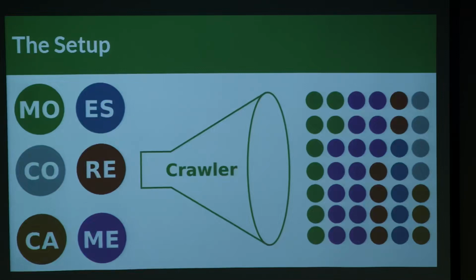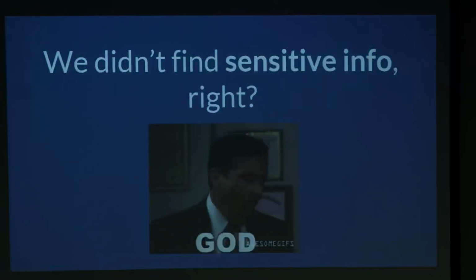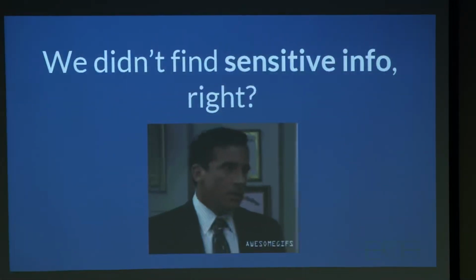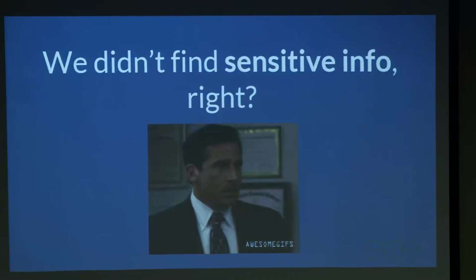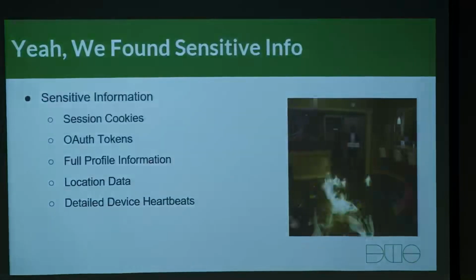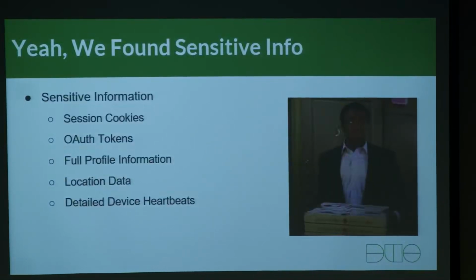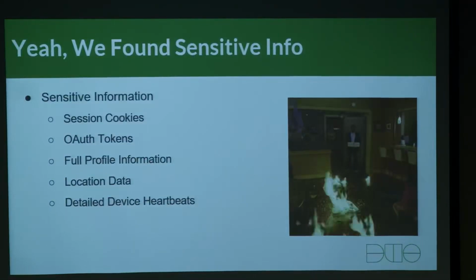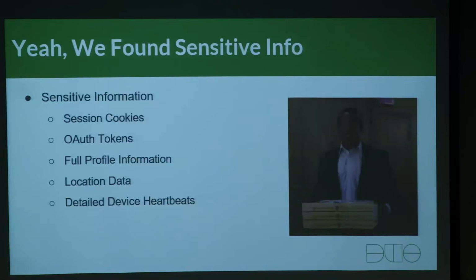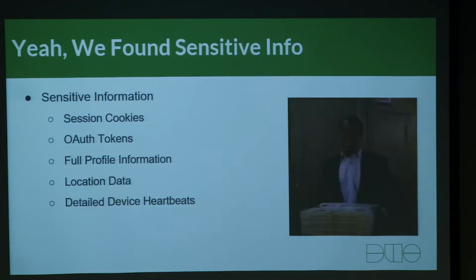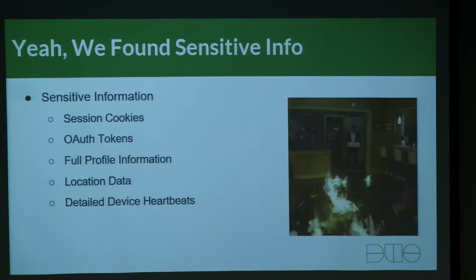So all that being said, we like to think that we're past this. It's 2016. There's no way that there could still be a ton of sensitive information, right? Yeah, no, there totally is, though. As soon as we started scanning, it was clear that this is still a huge problem. Right off the bat, the sensitive information started pouring in. Things like session cookies being stored. So if I can take this, plug it in my browser, I'm that user, I have access to the application. We also had OAuth tokens.